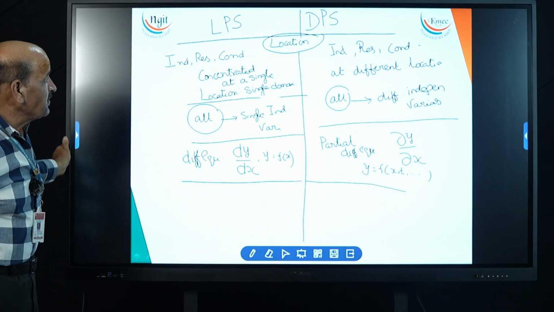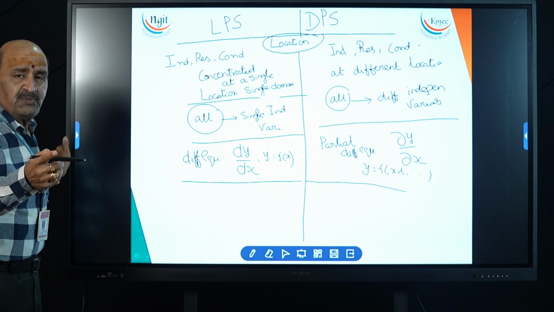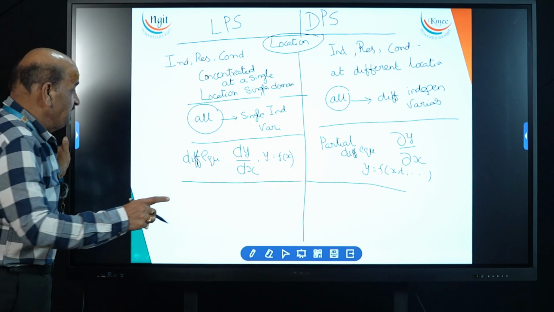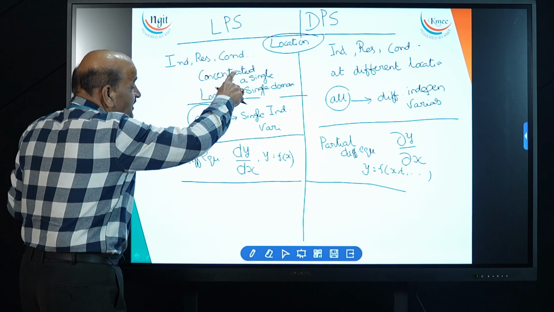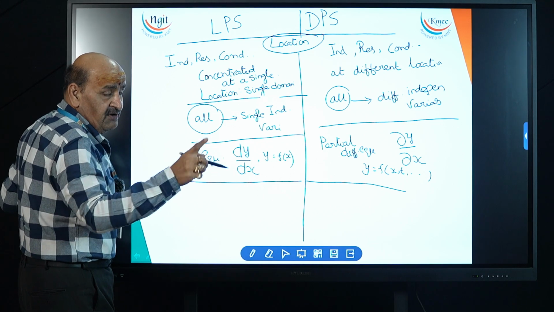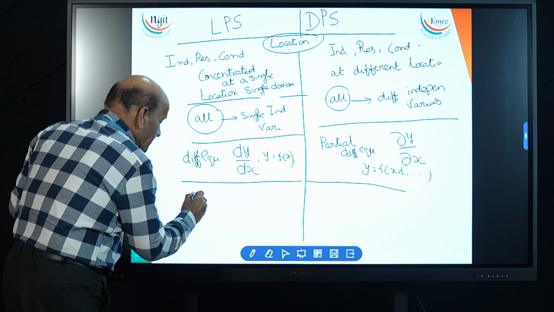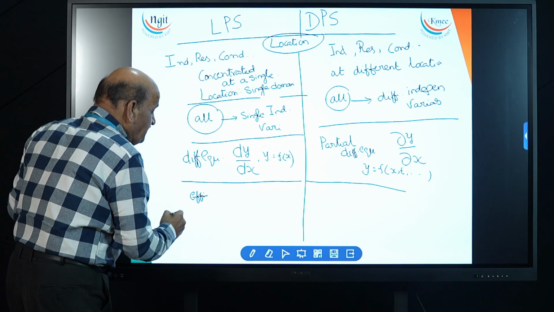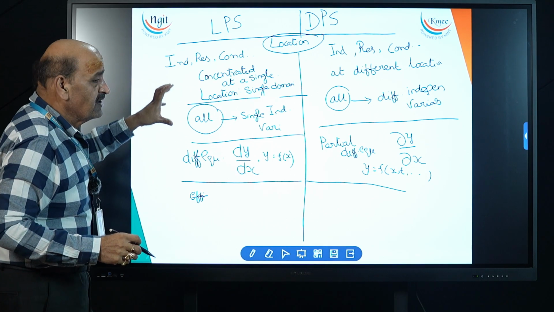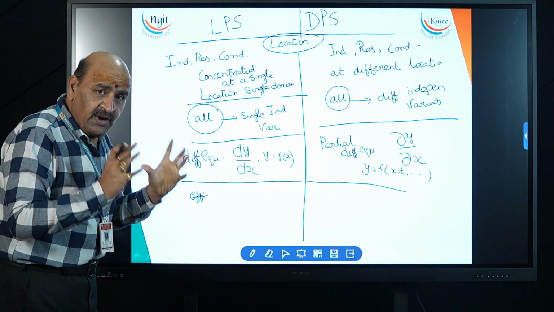Now this is another distinction. Between lumped or distributed, whatever it may be, all these will be considered as only parameters. We already discussed that point. Another point is the efficiency basis. As far as efficiency is concerned, these are concentrated at a particular location only.